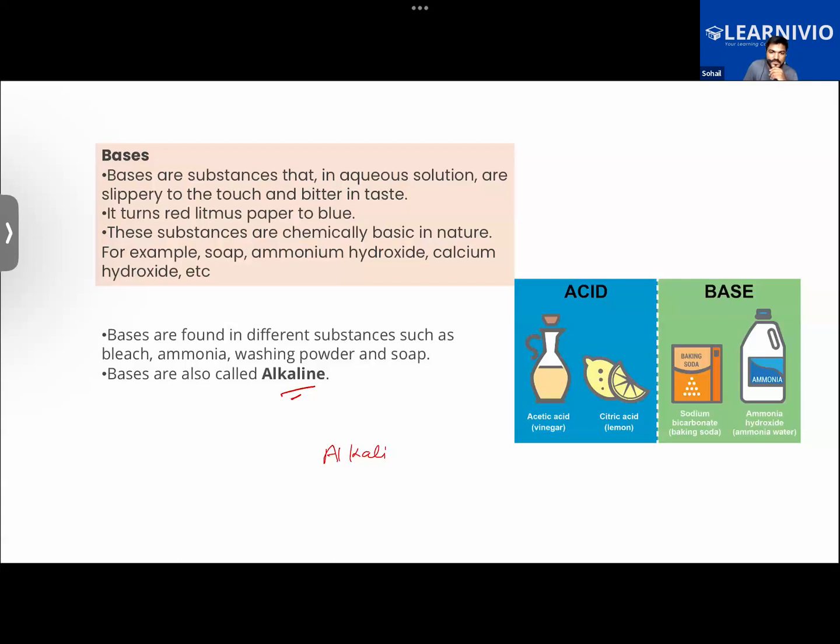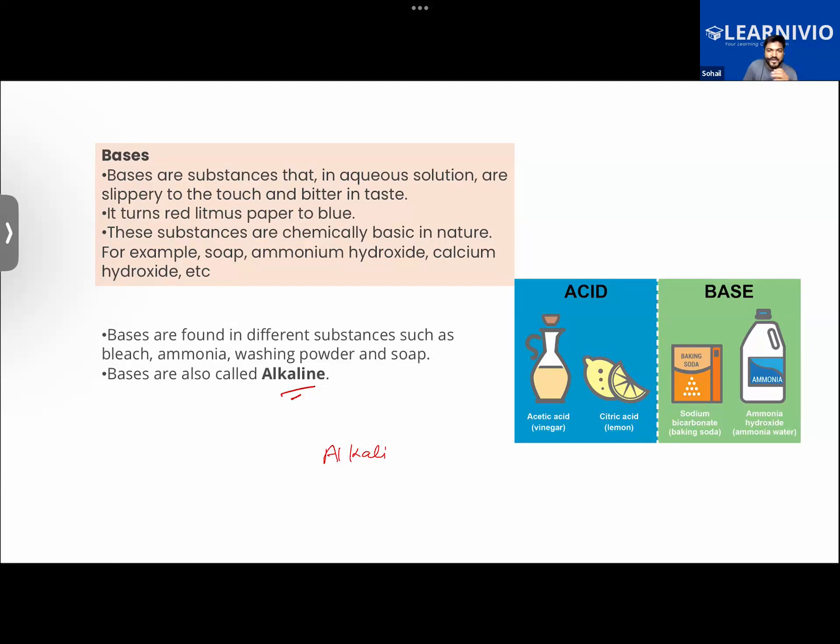Sir, repeat again, red to blue. Right now? Okay, Priyanka and Gauss. So bases turn red litmus to blue. Exactly. Okay, now it will be turning red litmus to blue.